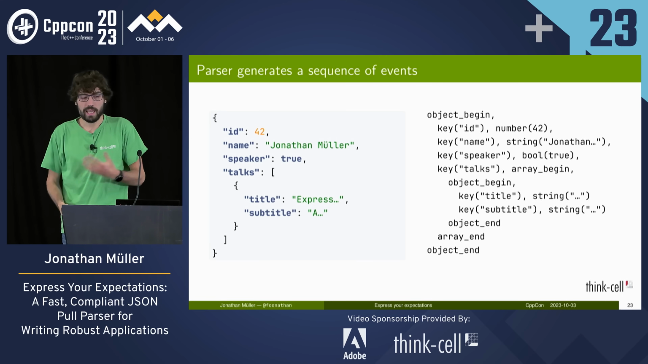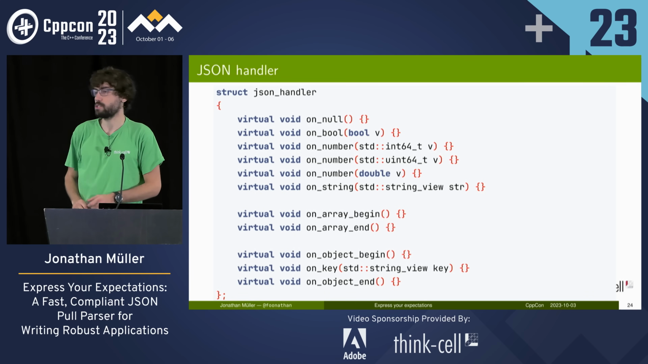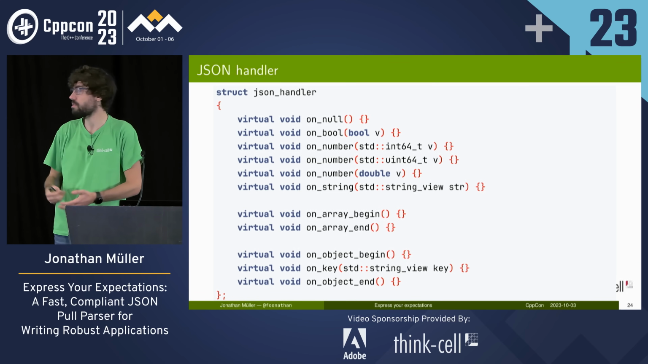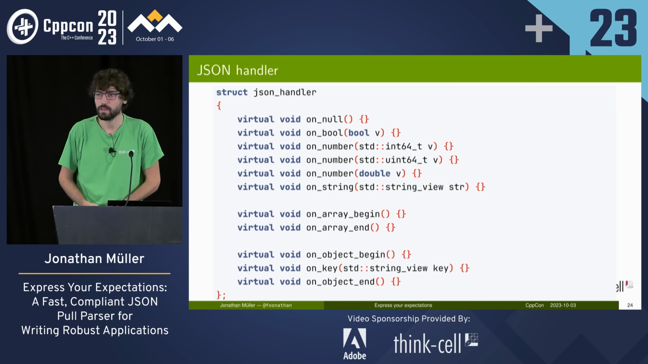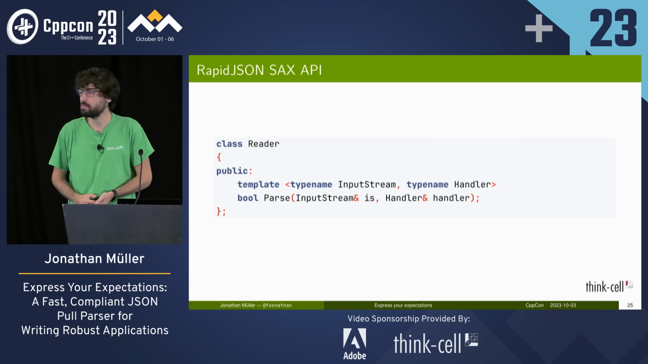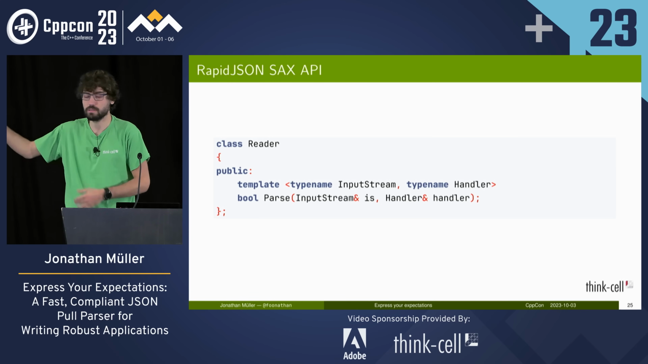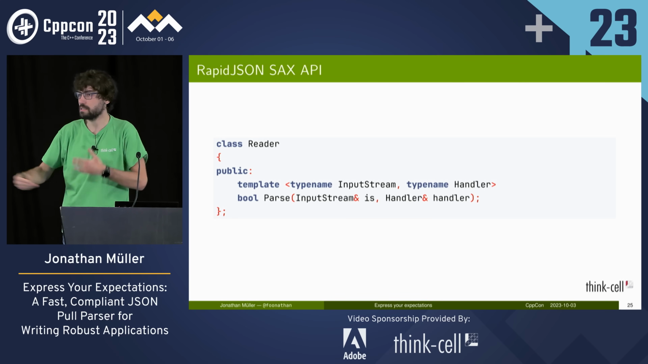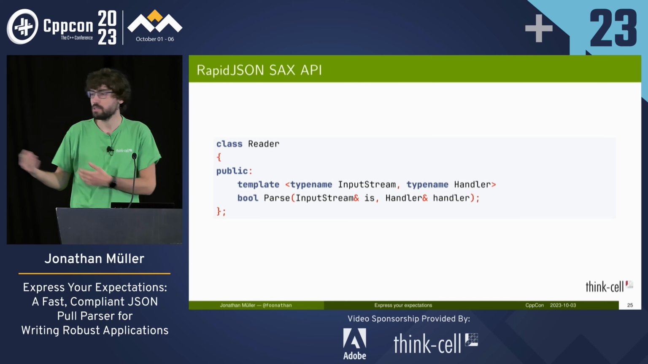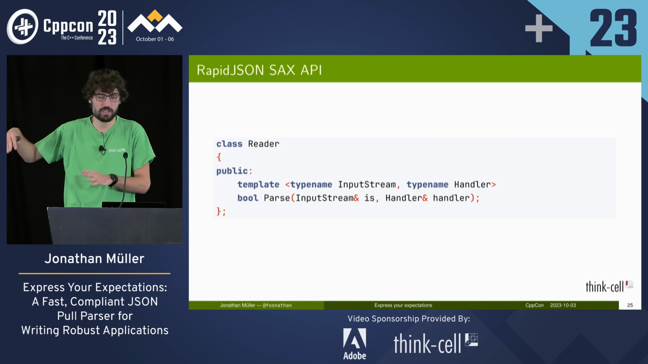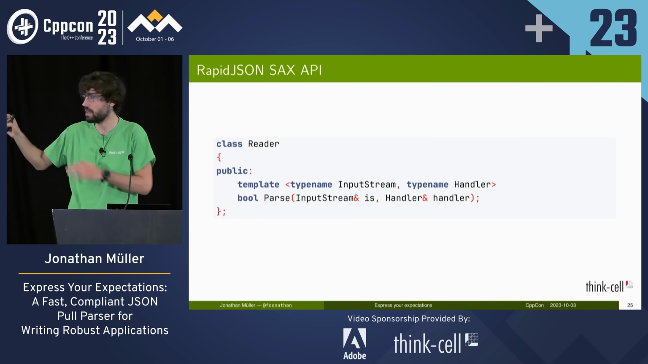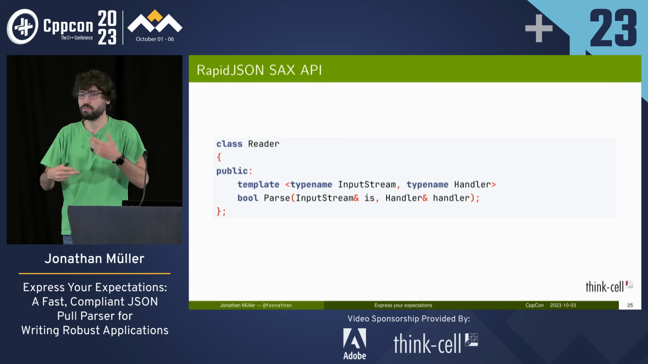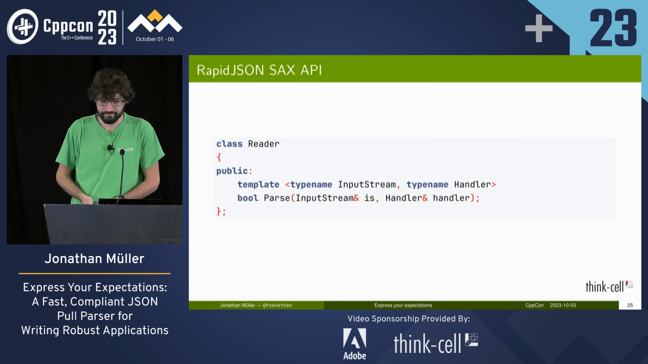And then the handler can just be a bunch of virtual functions. They are invoked when we reach the appropriate event, and you can override them and do the appropriate logic. And this is, for example, how RapidJSON's SAX API works. The parser is called a reader, and there's a parse function which takes the input and then a handler, and essentially it will invoke the appropriate function of the handler, just as you've seen. They're just using a different naming convention than the handler I've shown you, but otherwise it's completely identical. And this is also the one that we previously used at think-cell before we migrated to our own one.